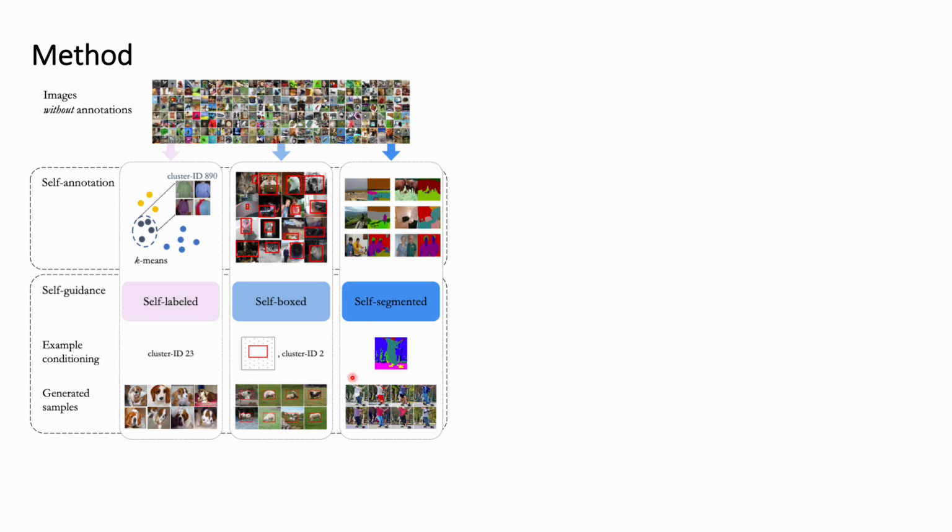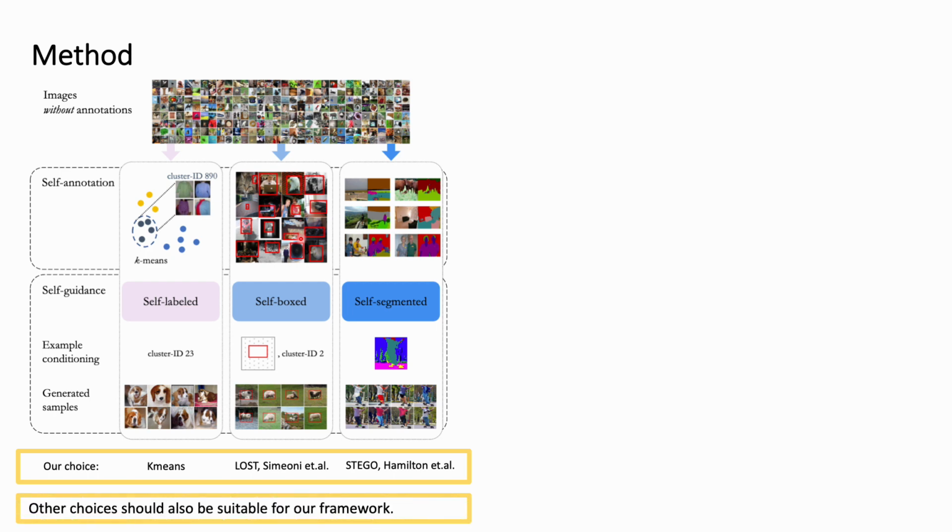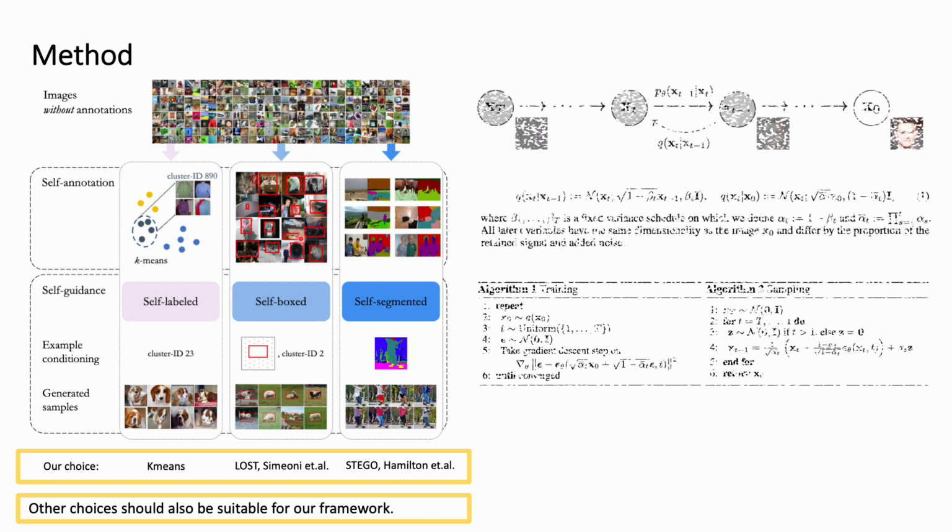and pixel level guidance. In detail, in the self-annotation function, we directly utilize k-means based on a pre-trained self-supervised learning backbone. By that way, we can get a one-hot cluster ID embedding and use it as a condition. For bounding box and pixel level guidance, we use a previous method named LOST and STEGO. By that way, we can inject those signals into our diffusion framework. Here we note that other choices should also be suitable for our framework.